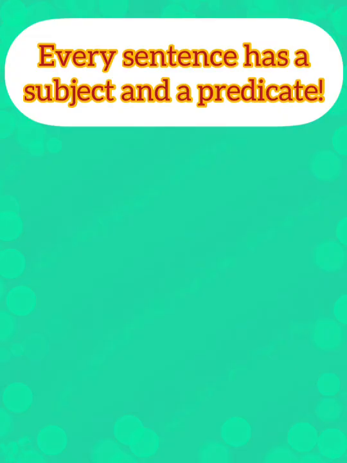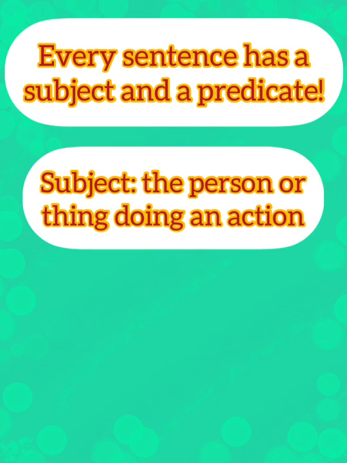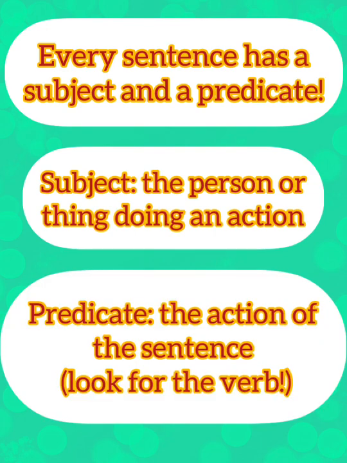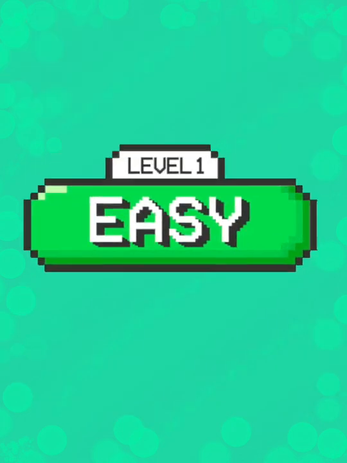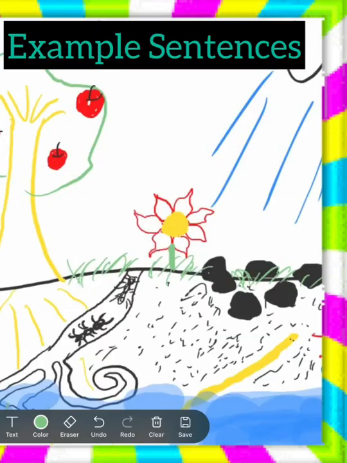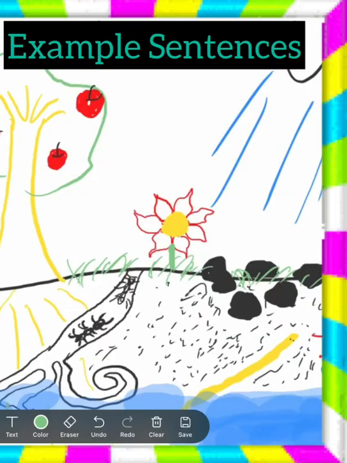Every sentence has a subject and a predicate. The subject is the person or thing doing an action, and the predicate is the action of the sentence. Look for the verb. It's much easier than you think. And now for some example sentences.